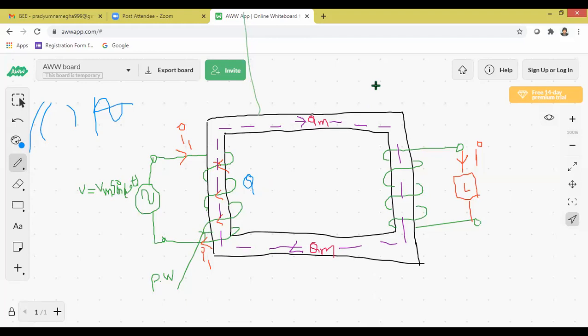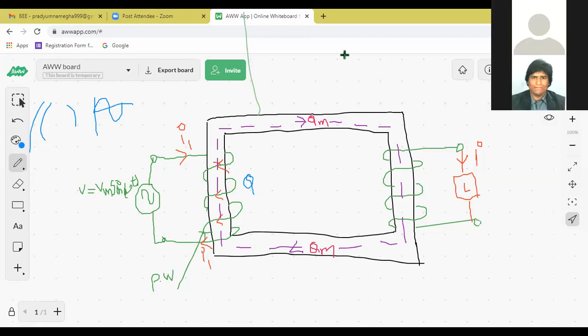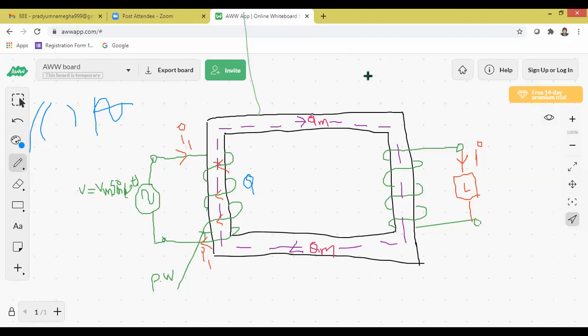A transformer has a metallic frame, which has two windings on both sides. The one winding which is connected to the AC source is called the primary winding, and the coil connected to the load is called the secondary winding.